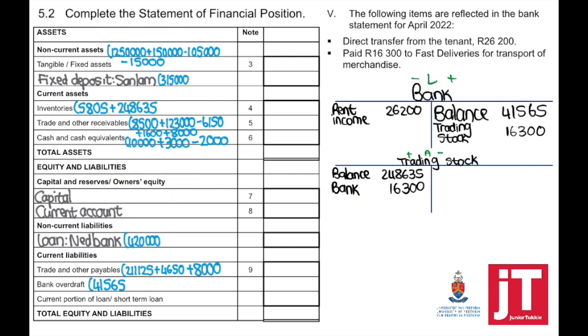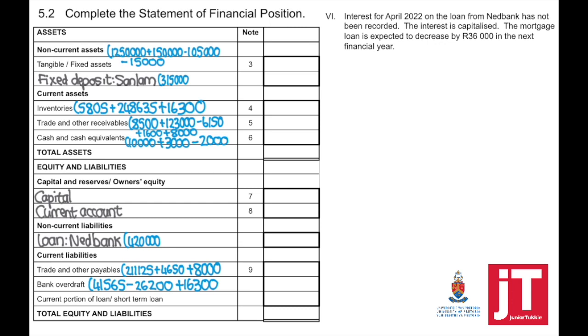So when we're completing our statement of financial position, we're going to have minus 26,200 for the rent income, plus 16,300 for the trading stock, and we need to take it to our inventories and add 16,300.